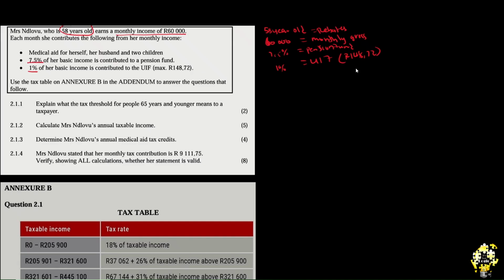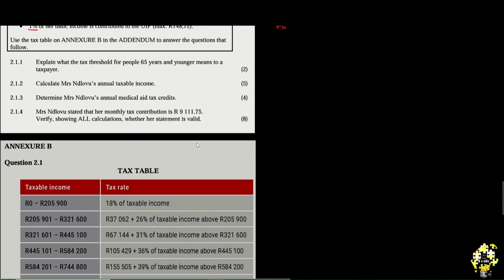2.1.1. Explain what the tax threshold for people 65 years and younger means to a taxpayer. To explain this, we already understand that tax threshold is the maximum income a person can earn before they start paying tax. But let's look at theirs so that we can put it into context.